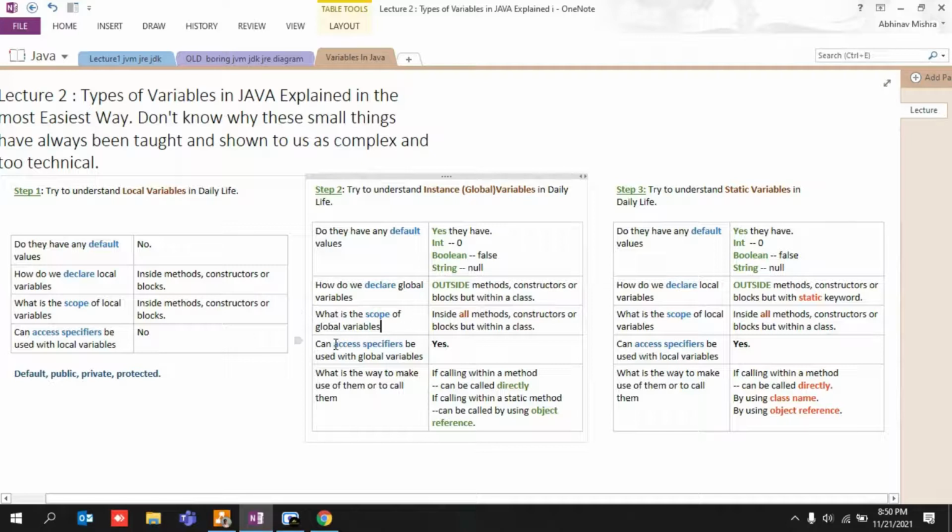So, can access specifiers be used with global variables? Yes, sir, madam, professor, scientist. These kinds of terms can be used with global variables because they are global, right? And what is the way to make use of them, or how can we call them? If we are calling them within a method, they can be called directly, and if we are calling them within a static method, they can be called by using an object reference. Again I have to show you, but just try to understand in normal language.